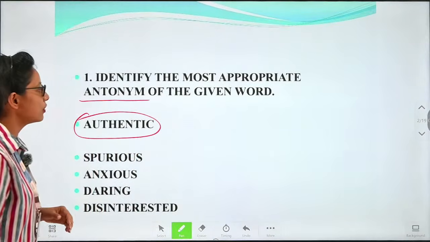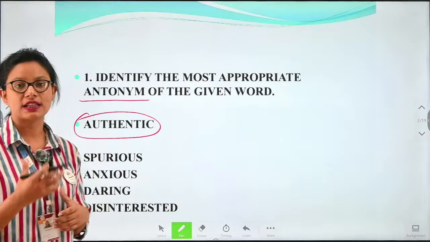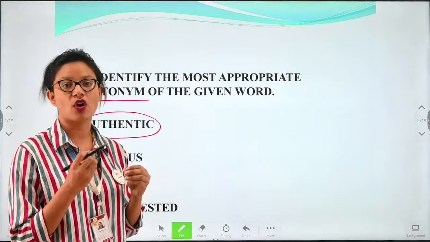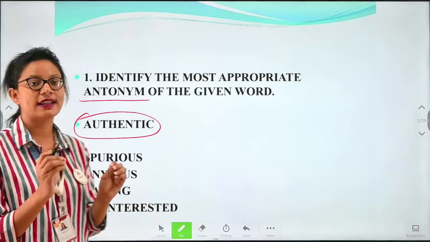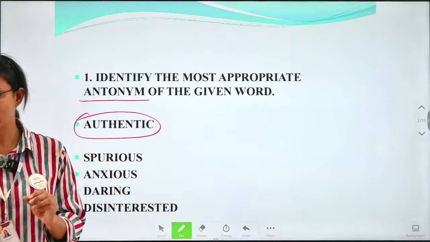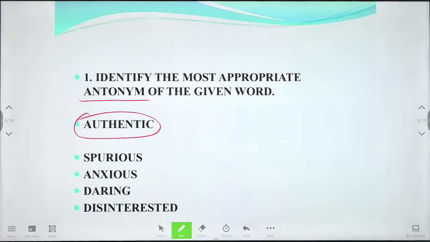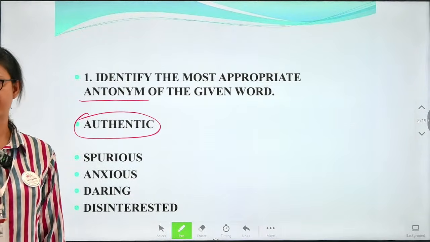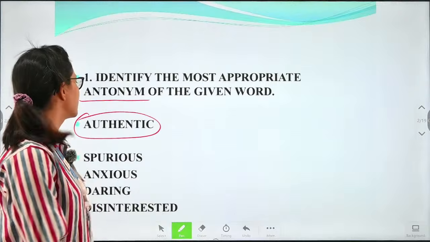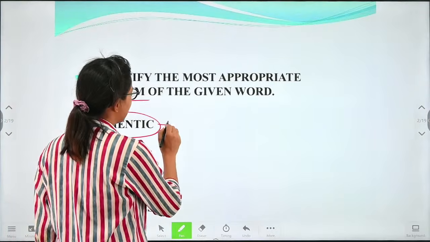So what is the opposite meaning word for authentic? First, in order to find the opposite meaning word, we will have to check what the actual meaning of authentic is.